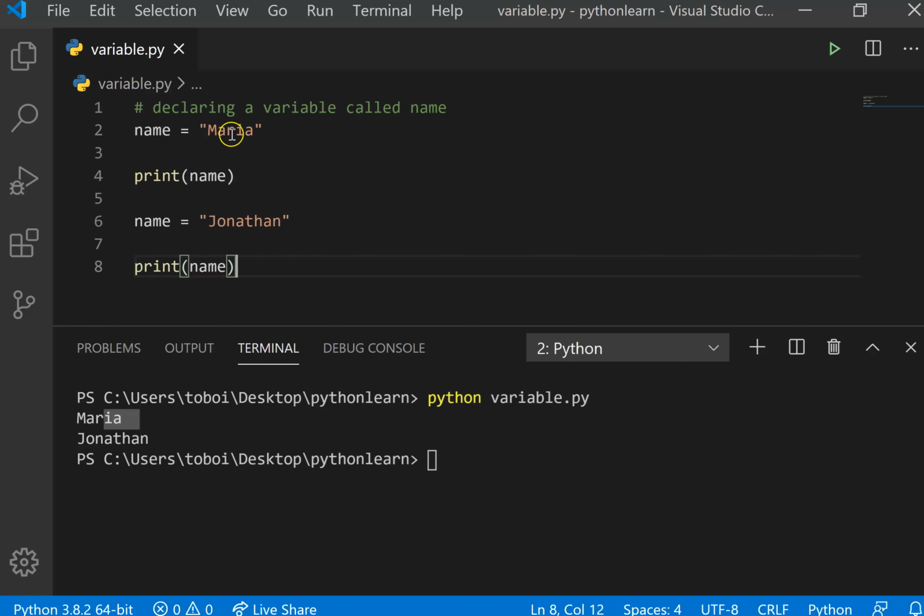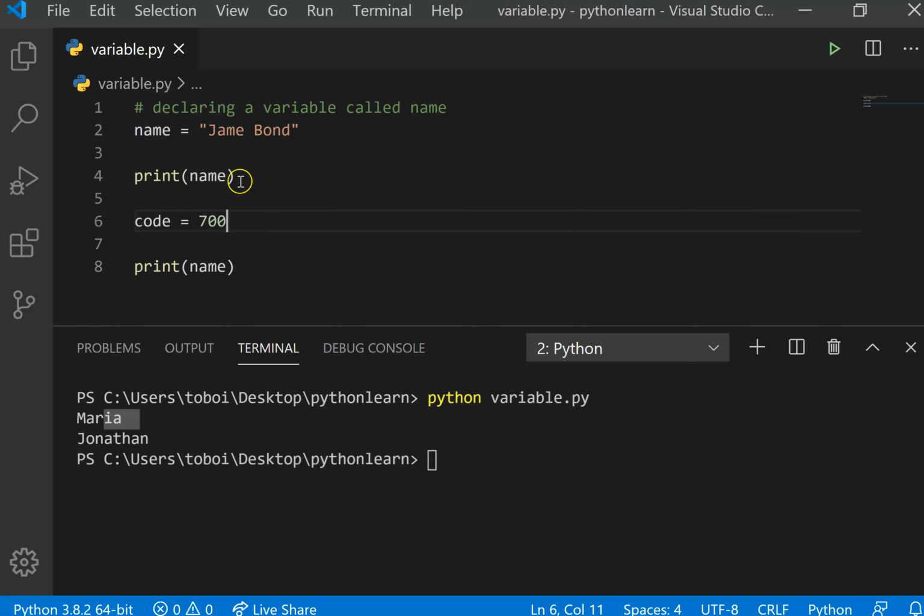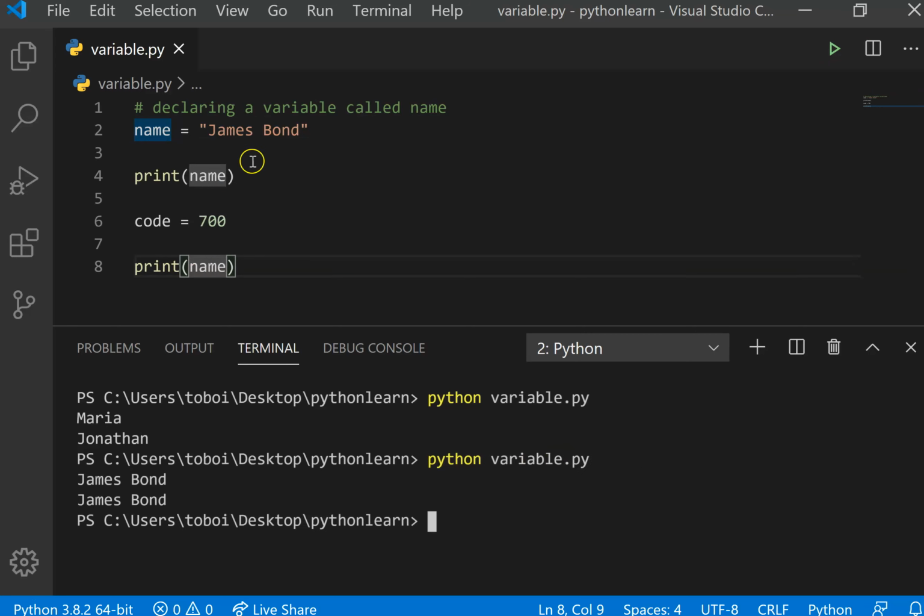If I do name to be James Bond, and I'm creating another variable called code. So this time around, I want to say 700, not 007, 700. If I come and print name, it's going to print James Bond. If I print name in this line 8, it's still going to print James Bond, because I've not asked. Check this out. It's still going to print James Bond because I'm still printing name.